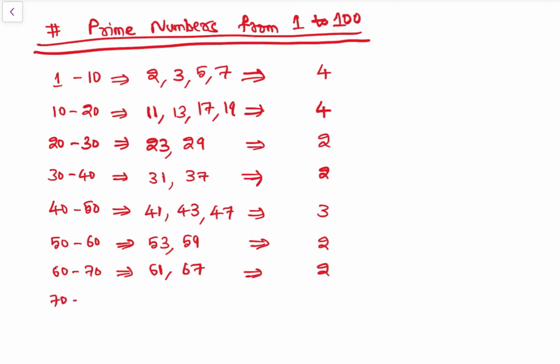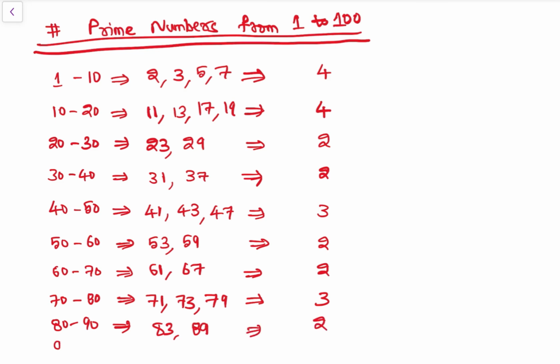Then 70 to 80, we have 71, 73, 79 as prime numbers. So that is 3. Then 80 to 90, we have 83, 89 as prime numbers, that is 2. Then 90 to 100, we have one prime number, that is 97, that is 1.